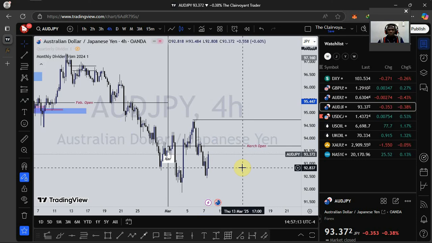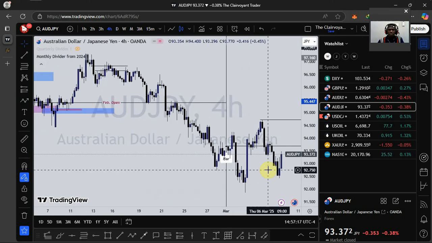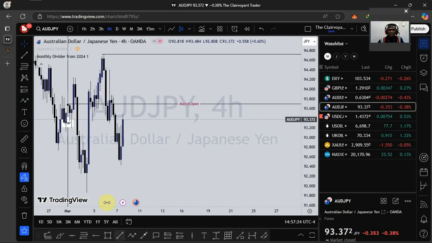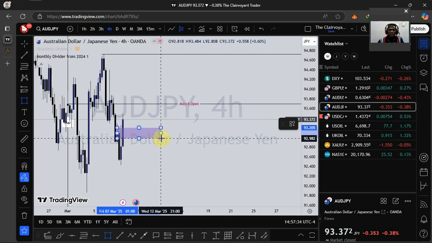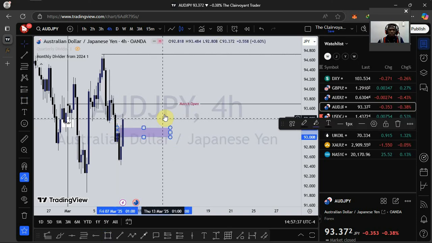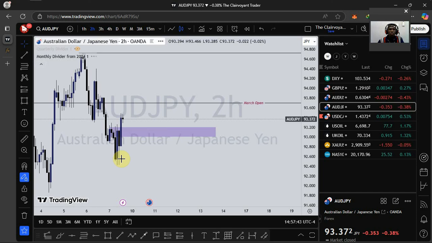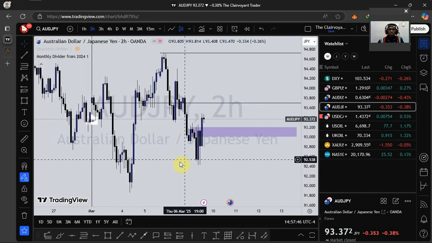For the 4-hour time frame, price is trading below March opening price, which is a discount for us. If I'm to take any short-term trade targeting this high right here, I'll expect to see price push to the downside as we've taken out a swing high right here. Let's go to the 2-hour time frame. The 2-hour is much clearer now.